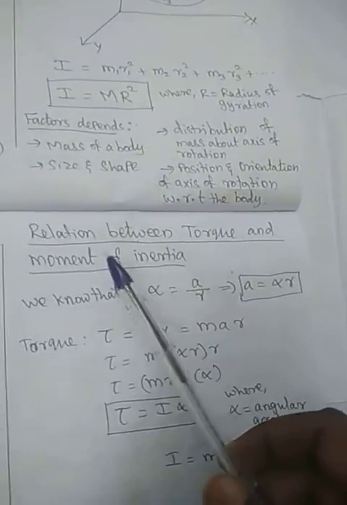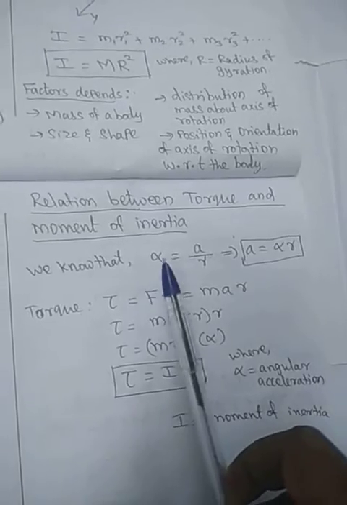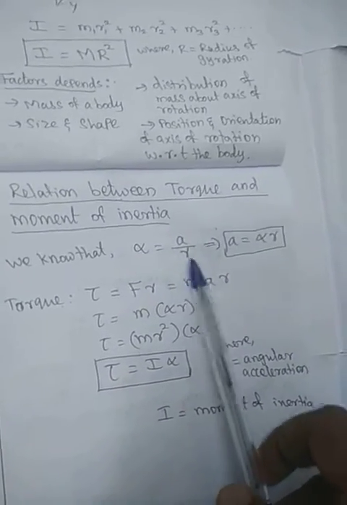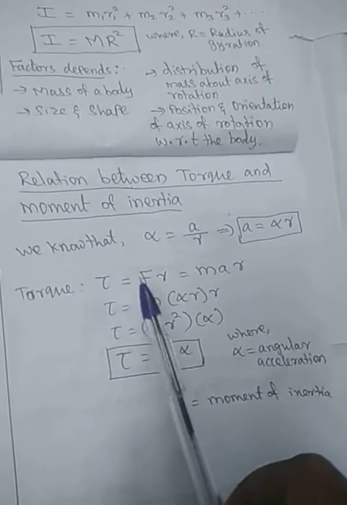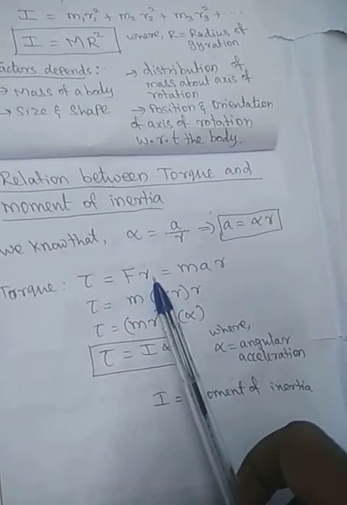Next, what is the relation between torque and moment of inertia? We know that angular acceleration is linear acceleration divided by r, the rotational distance, so a is equal to alpha r. Torque tau is equal to r vector cross F vector, which is simply force into perpendicular distance.